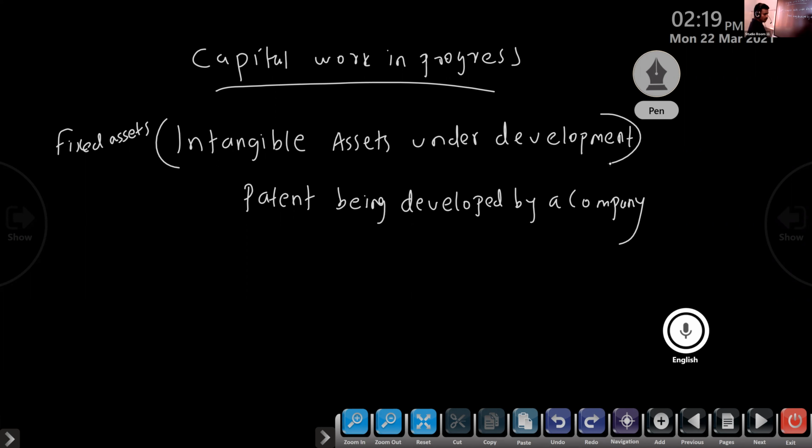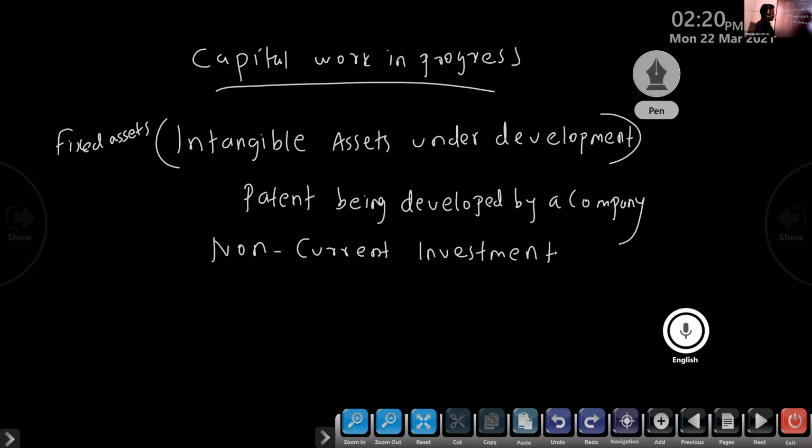Next one, that is over. Fixed assets are over. Next, non-current investment. This is a subhead, and the major head is non-current assets. There are only two major heads on the asset side: non-current assets and current assets. Under non-current assets, the first one, fixed assets, is over. Next one, non-current investment, is very easy.